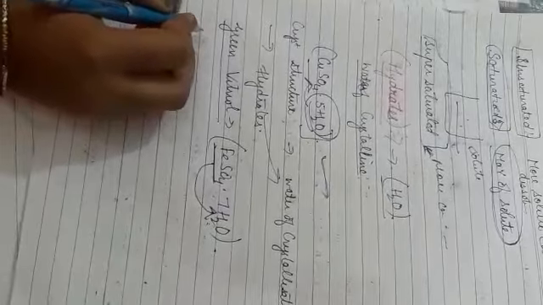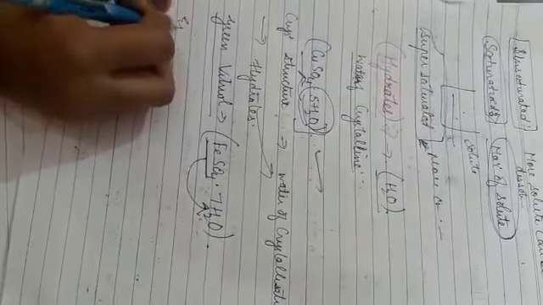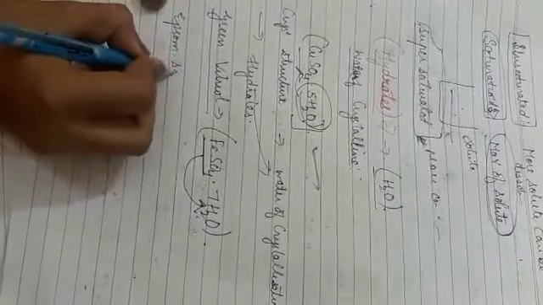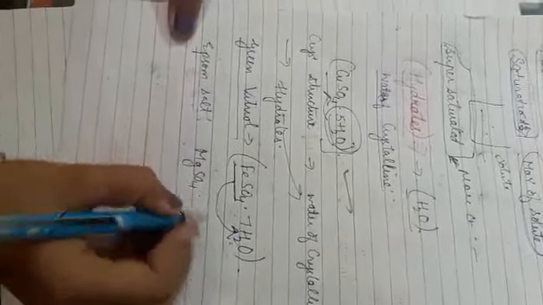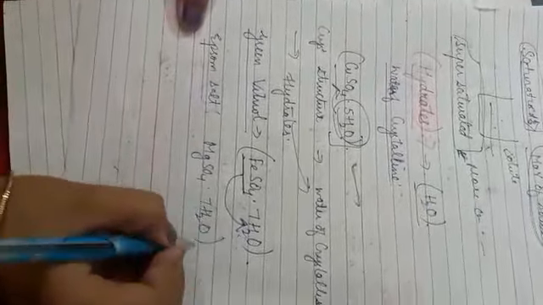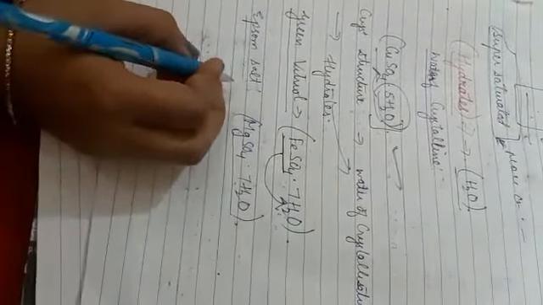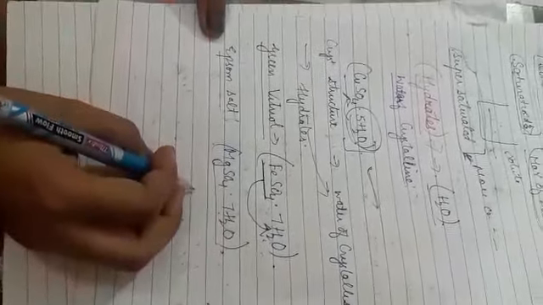This is an example of a hydrate. In the same way, next one is Epsom salt. This is a salt which contains magnesium sulfate and again 7 molecules of water. Some examples are given in your book in table 8.2. You can read all these examples of common hydrates.